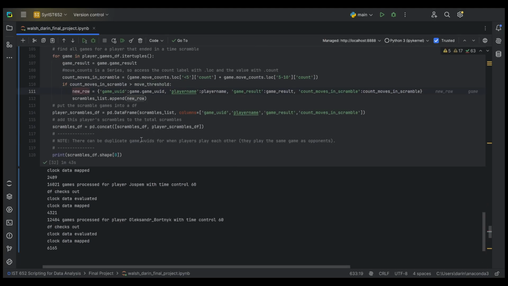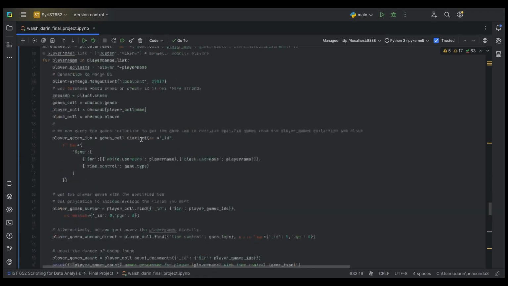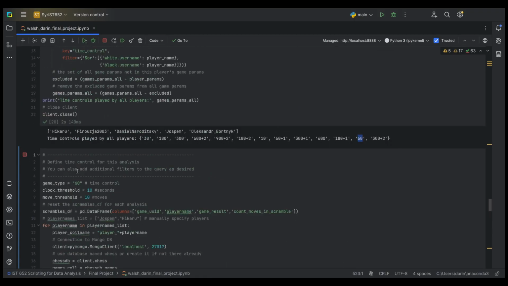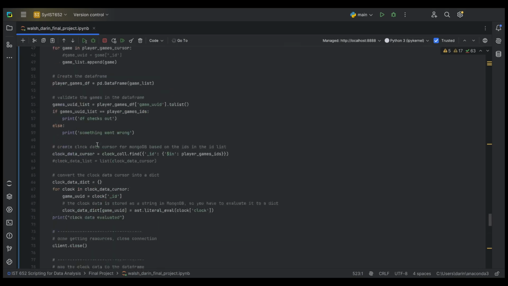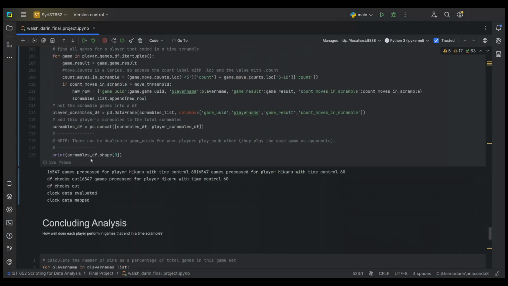There we go. Not sure if this is going to work, but let's give it a try and see what happens. We have a time control of 60 seconds, clock threshold of 10 seconds, and a move threshold of 10. So far, so good. It looks like things are possibly working.